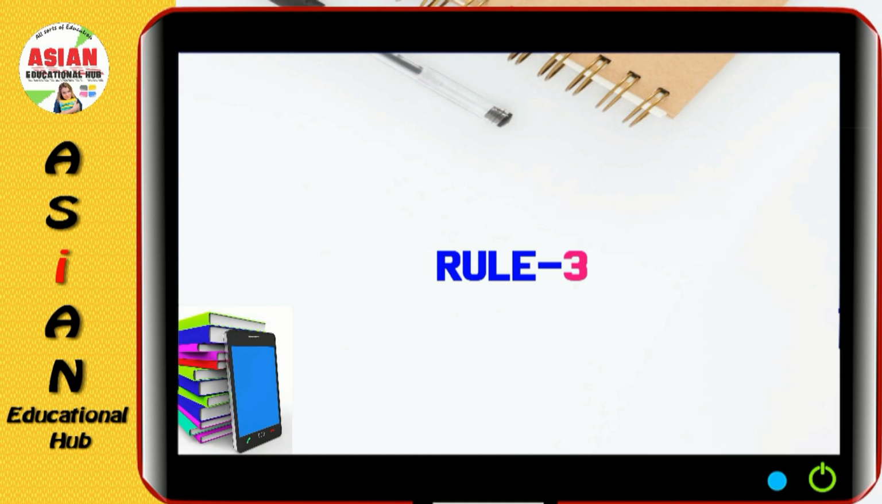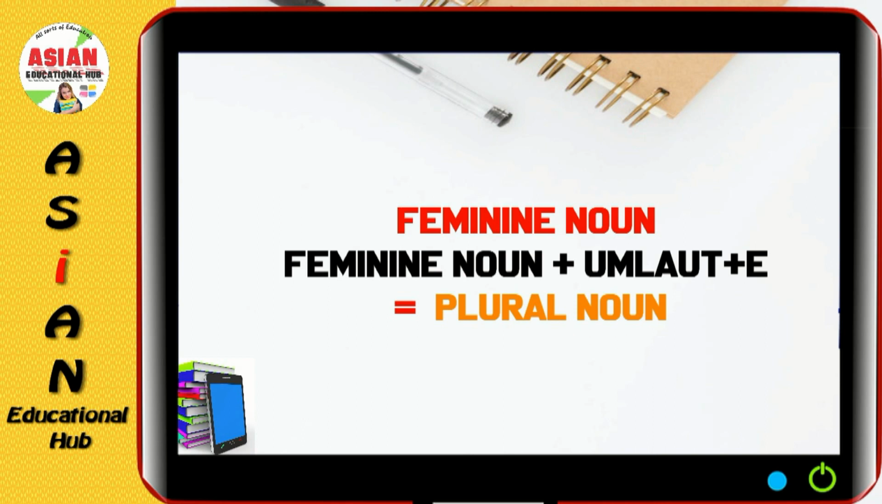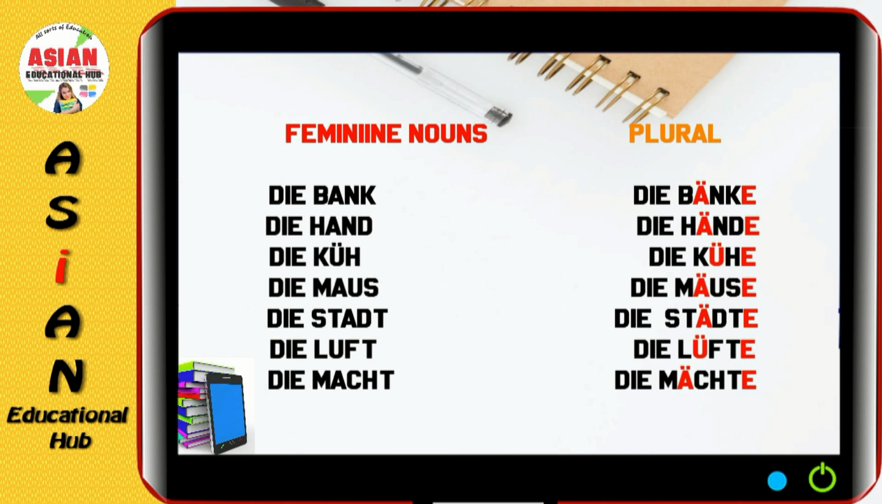Rule number 3, feminine noun plus umlaut plus e is equal to plural noun. We have here some feminine nouns, so we have to just add e and change the umlaut. Die Bank, die Bänke. Die Hand, die Hände. Die Kuh, die Kühe. Die Maus, die Mäuse. Die Stadt, die Städte. Die Luft, die Lüfte. Die Markt, die Märkte.